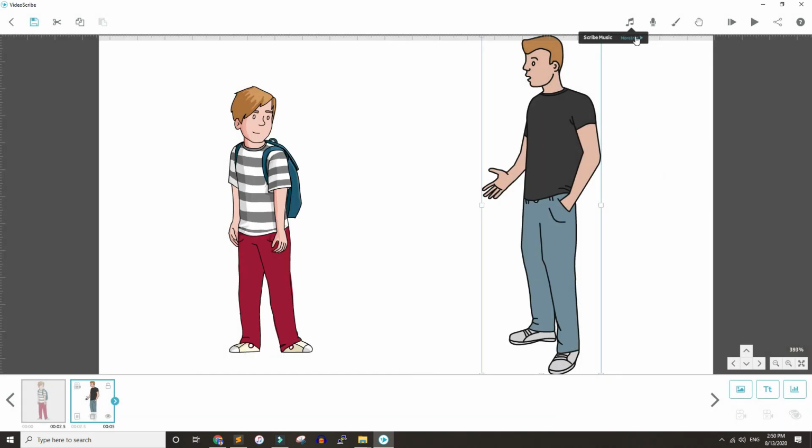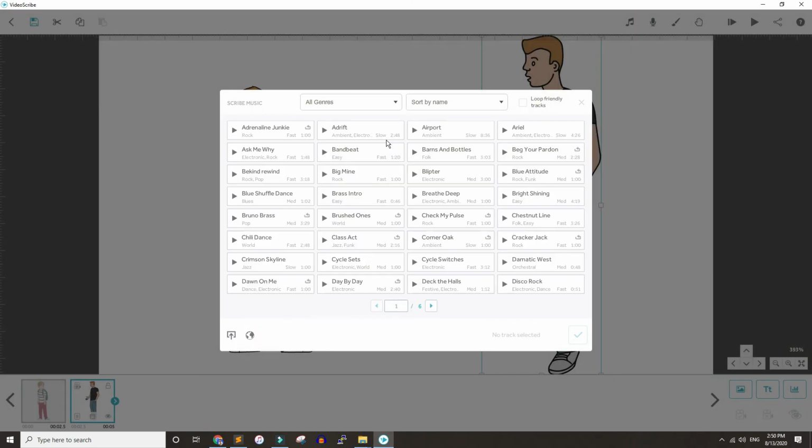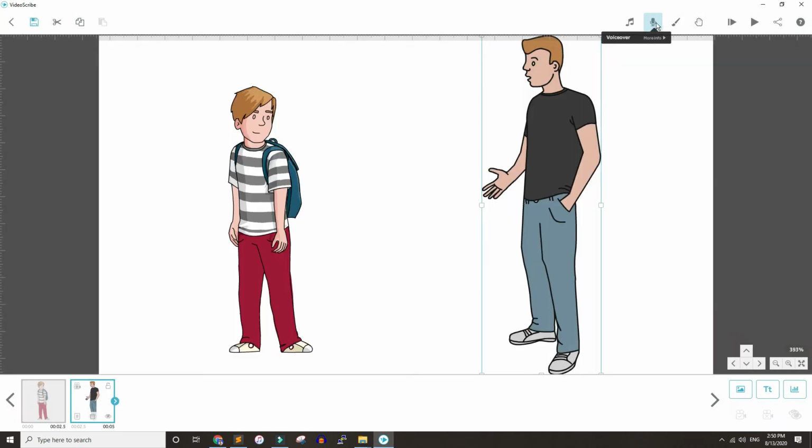I don't know if I have talked about these features or not. Using this music button, there is royalty free music available that you can use for your videos, and using this button you can import your own music. And this is if you want to import directly from the internet. In case you want to provide voiceover, then use this button.